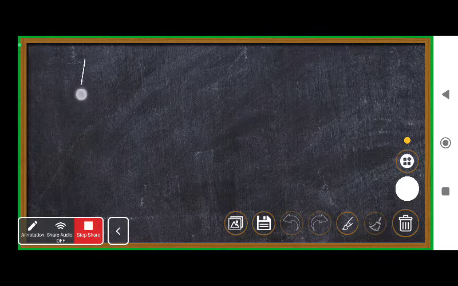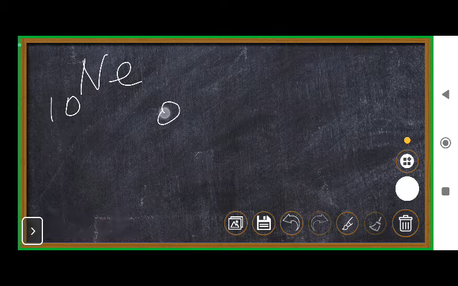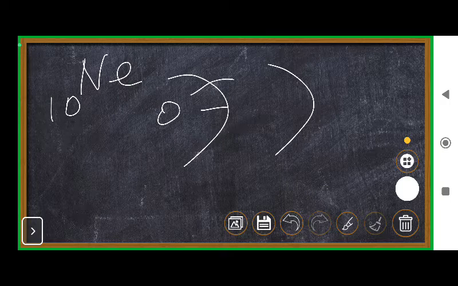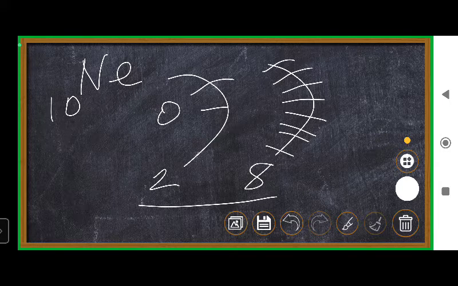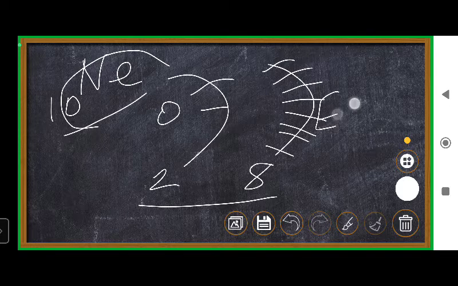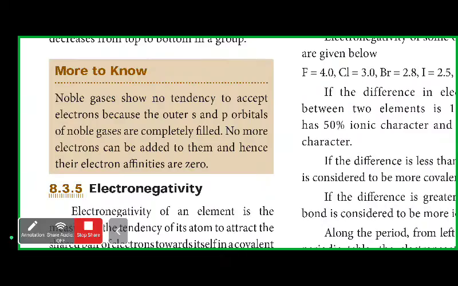Why can't noble gases do this? For example, neon is a noble gas. Its atomic number is 10: 2, 3, 4, 5, 6, 7, 8, 9, 10, so here 2 and here 8, already filled. This is stable, so there is no need for neon to get one electron to become stable. Therefore the electron affinity of noble gases is 0. This is an important question.